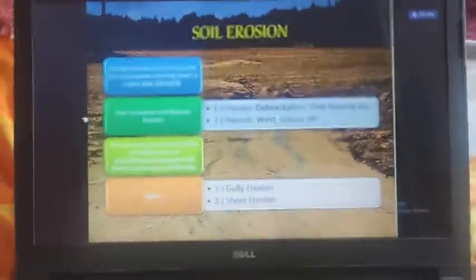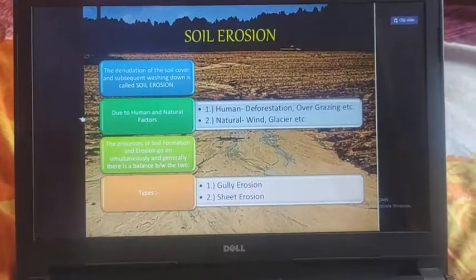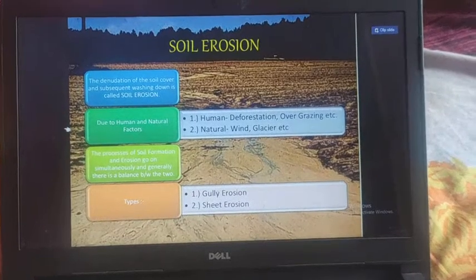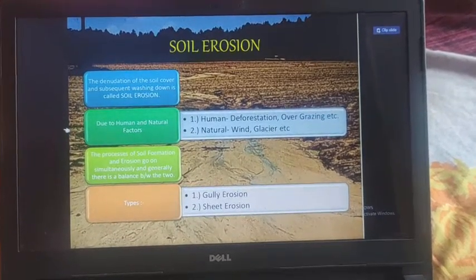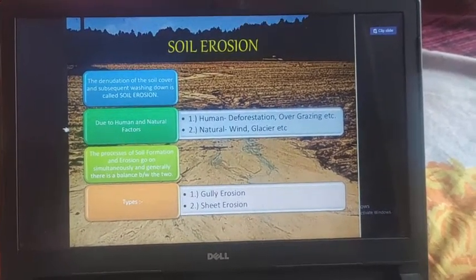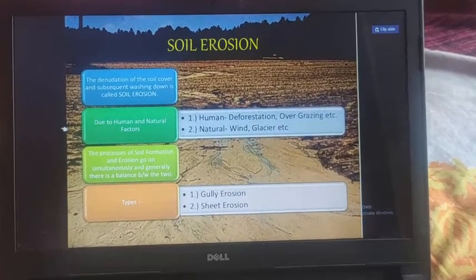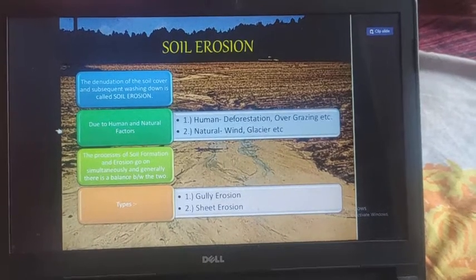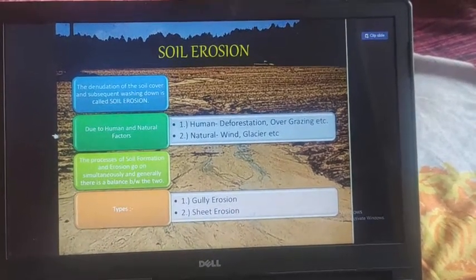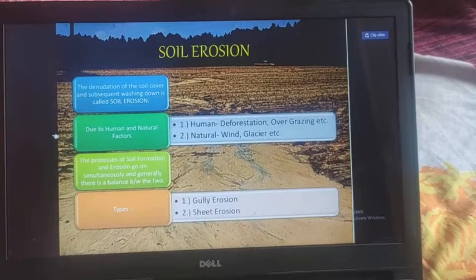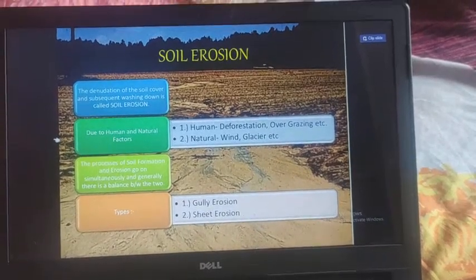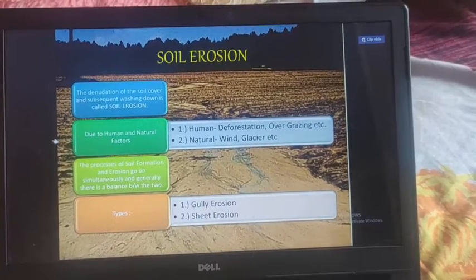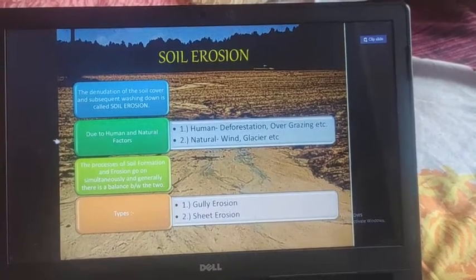Wind blows loose soil off flat or sloping land, known as wind erosion. Dear students, soil erosion is also caused due to defective methods of farming. Plowing in a wrong way, that is up and down the slope, forms channels for the quick flow of water leading to soil erosion. Dear students, plowing along the contour lines can decelerate the flow of water down the slopes.